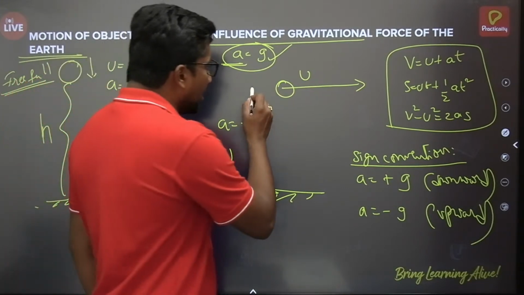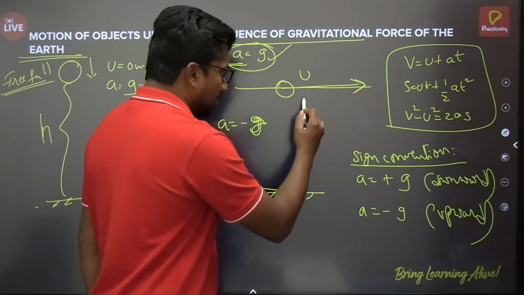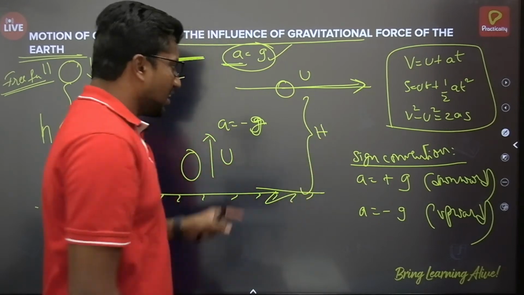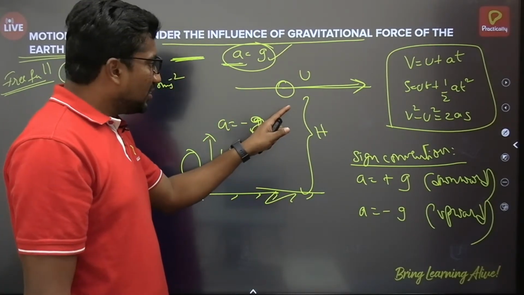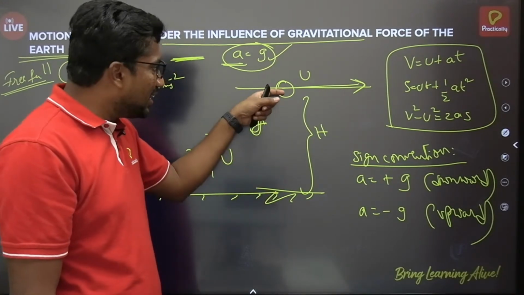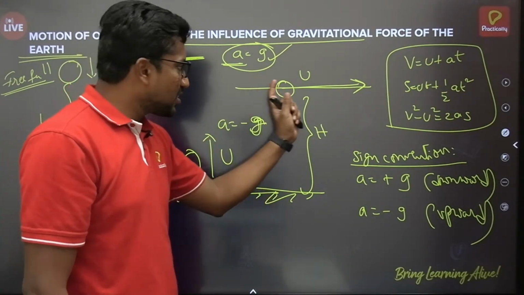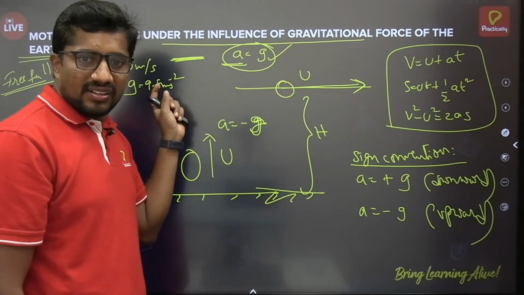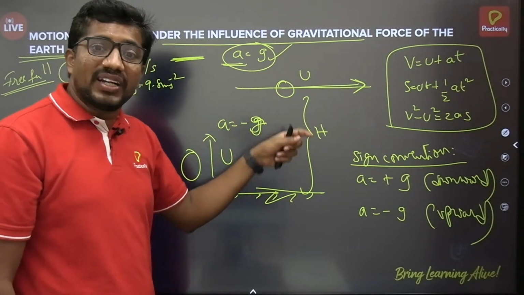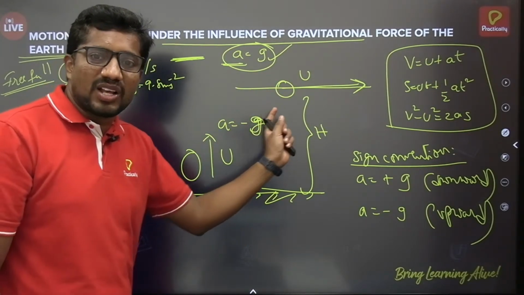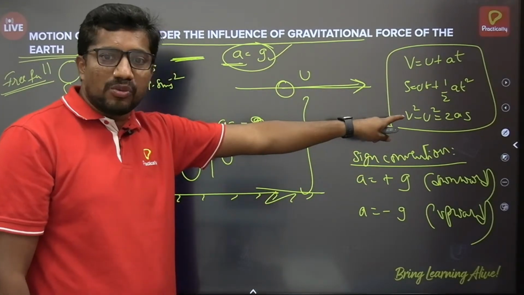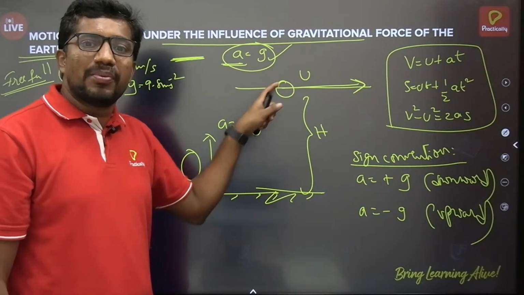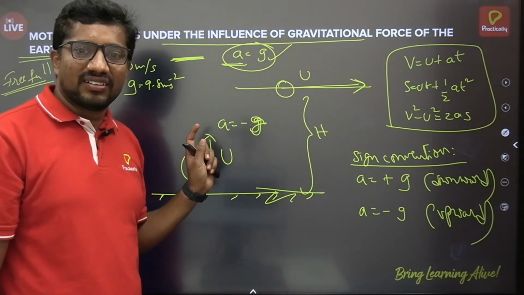Suppose from here it is going in this direction, acceleration due to gravity will be there, that is fine, but that sign convention doesn't matter since here it is at constant height, traveling like this or like this. Then the body may acquire its own acceleration since its velocity may change gradually. Then for horizontal motion we apply equations of motion, and whatever acceleration the body has, that we will take. Okay.